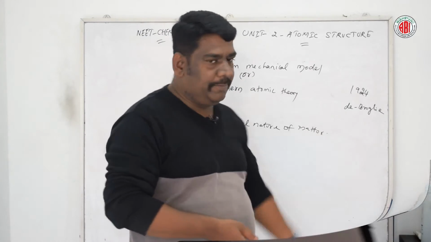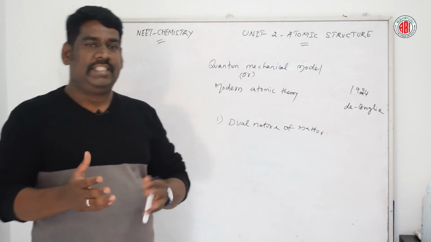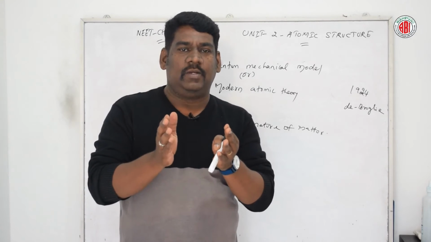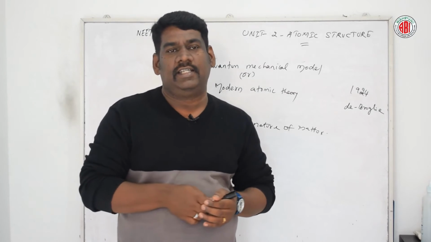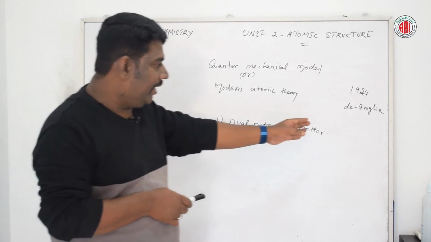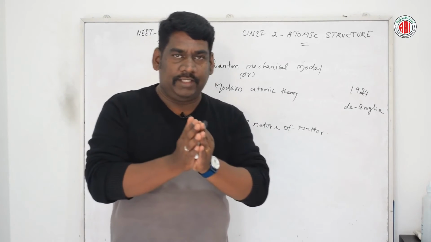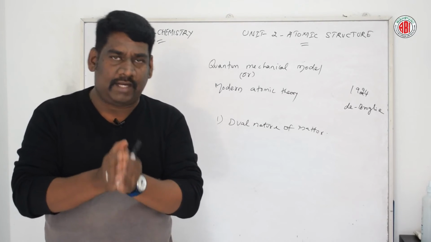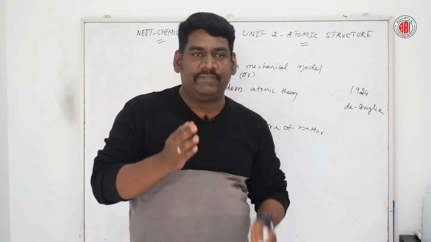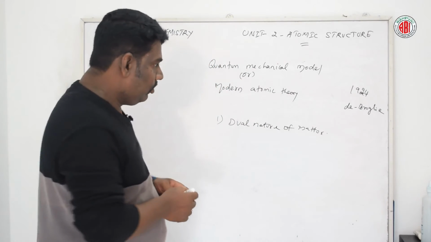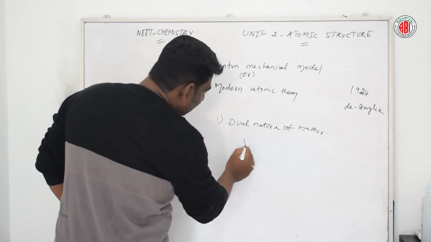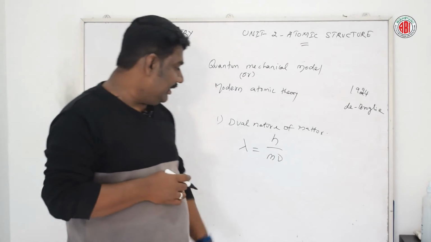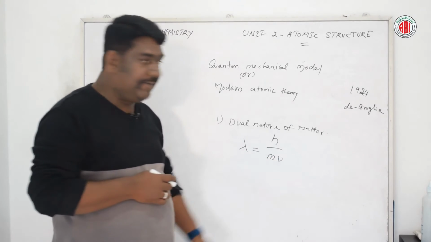According to de Broglie, the wavelength associated with a particle of mass m moving with velocity v is lambda equal to h by mv.